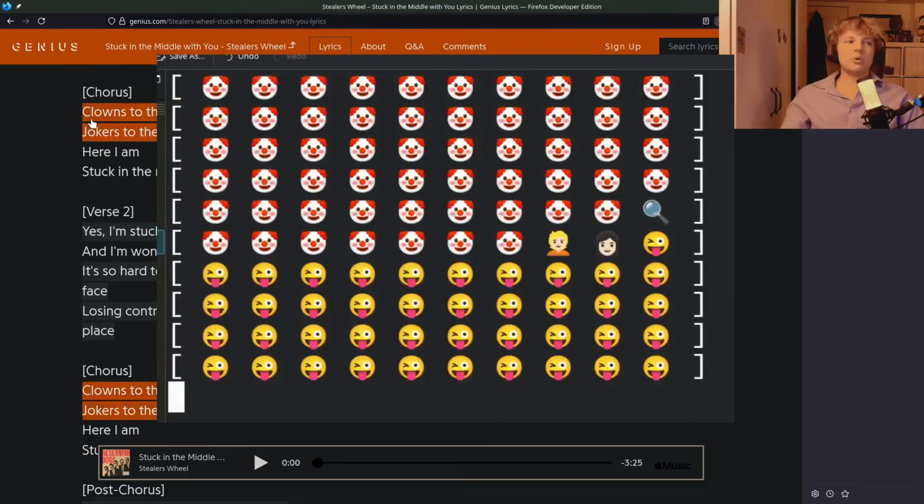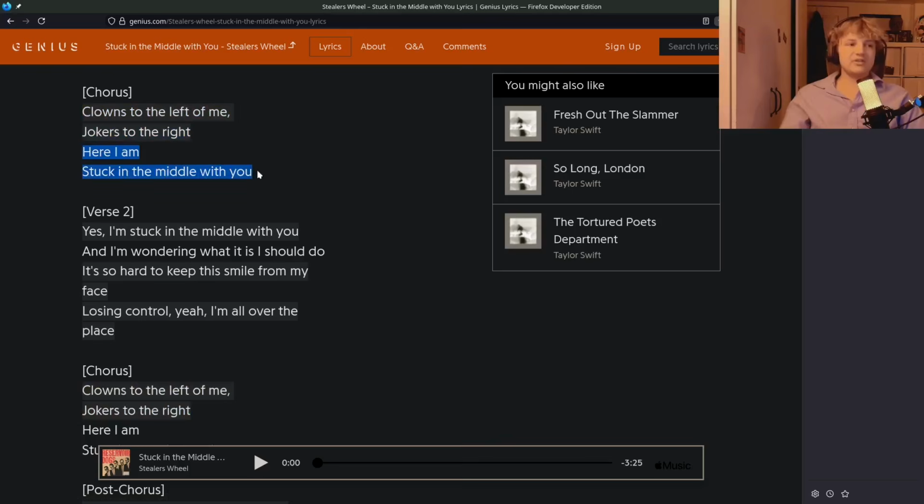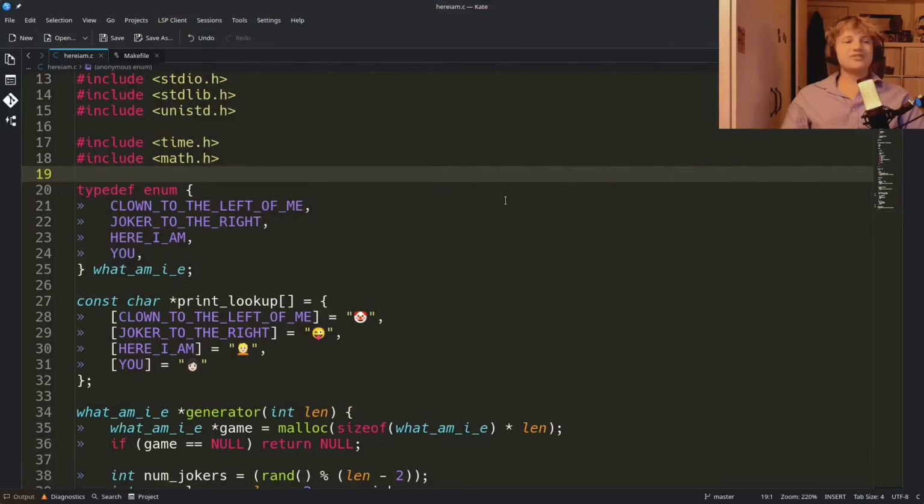So the fact that there will always be a clown to the left of him, there will always be a joker to the right, and here he is stuck in the middle, means that we can perform binary search on that. On this side there are always clowns, on this side there are always jokers, and then here he is in the middle. So we can binary search to find where he is. I've written a C program to demo this, because of course I have.